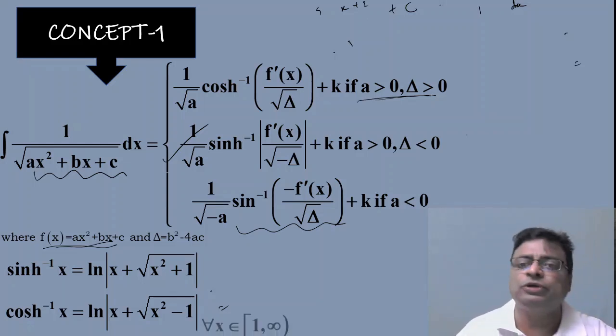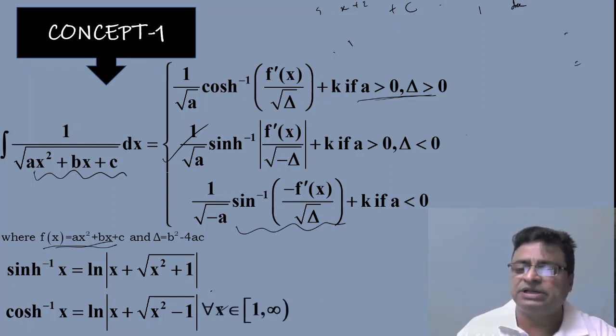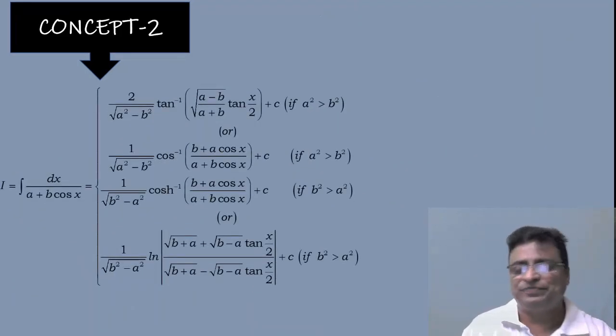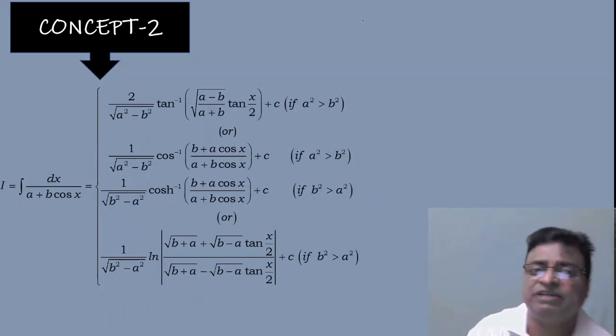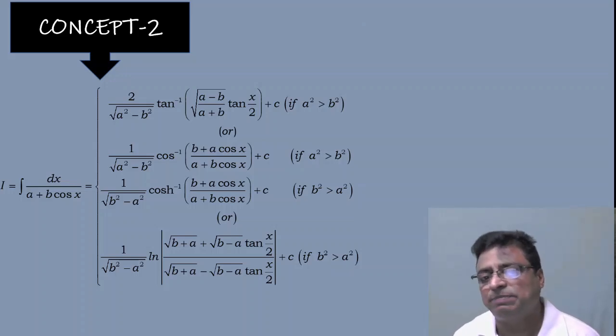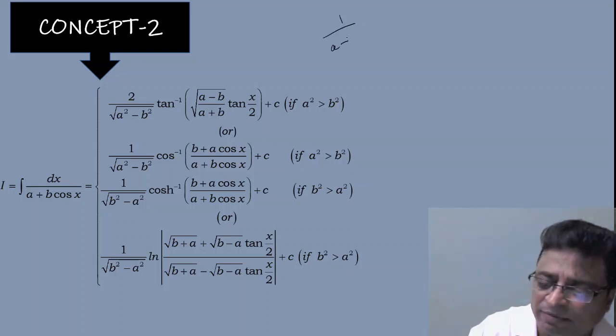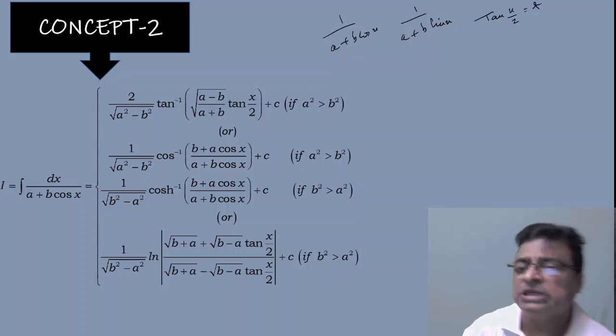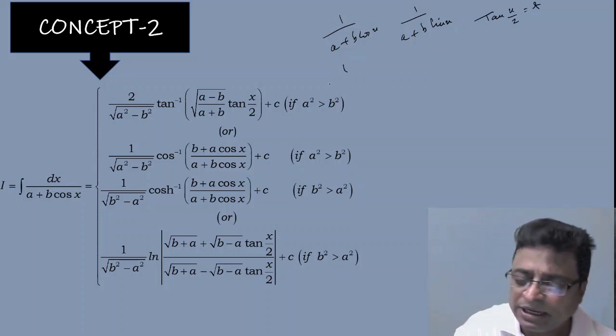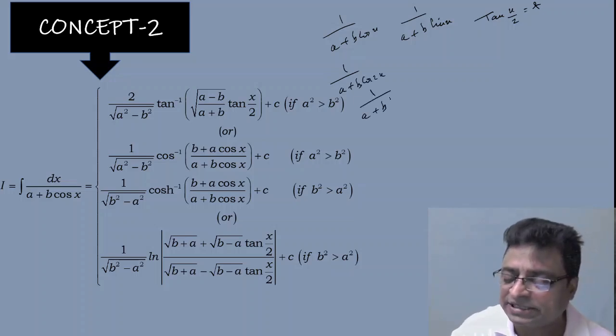Now coming to the next concept, concept number 2. Here in concept number 2, this is another important model. To solve this kind of integrand, whether it is 1 by a plus b cos x or 1 by a plus b sin x, the original method is to substitute tan x by 2 equal to t. Suppose it is in the form 1 by a plus b cos 2x or 1 by a plus b sin 2x, what to do? We put tan x is equal to t.